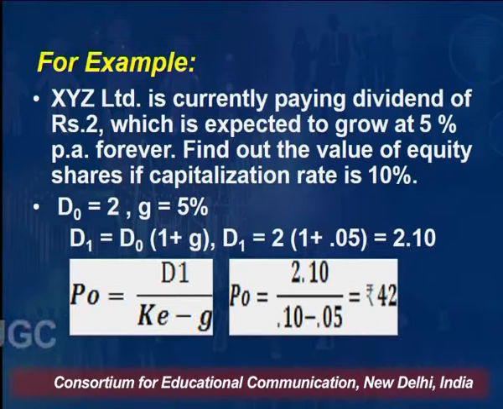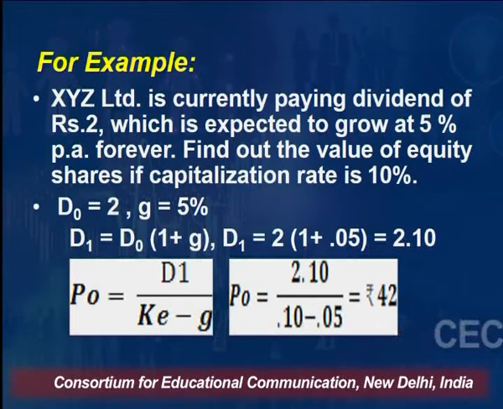So we have taken a very simple example. Suppose XYZ Limited is currently paying a dividend of rupees 2, which is expected to grow at 5% per annum forever, right? Means we are following the constant growth model and we are presuming that each year the rate of growth of dividend will be 5%. Find out the value of the equity share if the capitalization rate is 10%, right? Capitalization rate is nothing but the required rate of return of the investment.